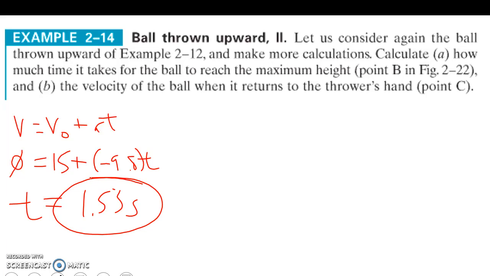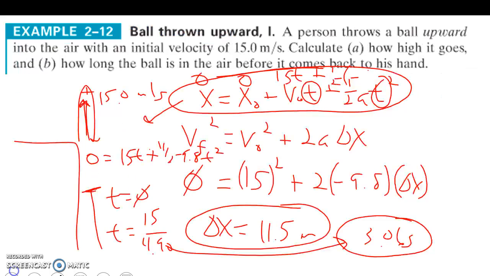What's the velocity of the ball when it returns to your hand? Now this is really a thinking question, but let's do the math to prove it here. Same equation: final velocity equals initial velocity plus AT. We figured the time out to be 3.06 seconds, to go up and back to our hand.